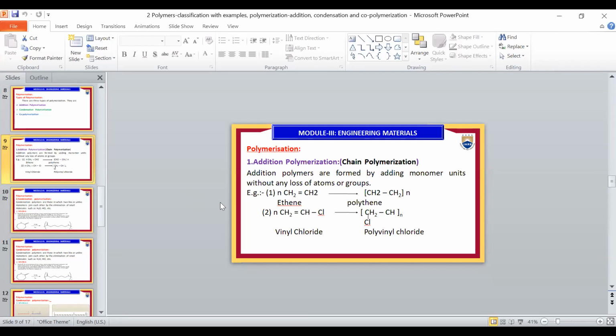Now the slide has changed. Polymerization, addition polymerization is showing now. Once you read the sentence, anyone? Addition polymerization products are formed by adding monomer units without removal of anything. Right, no problem.